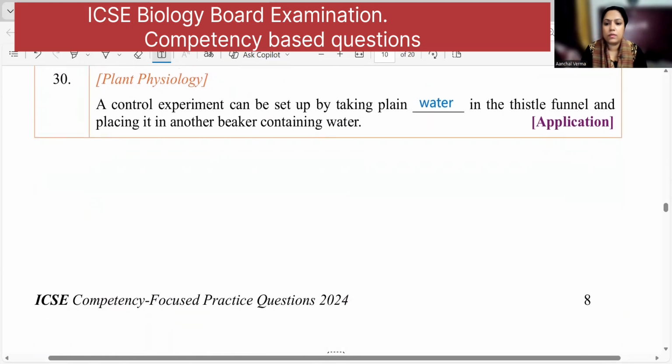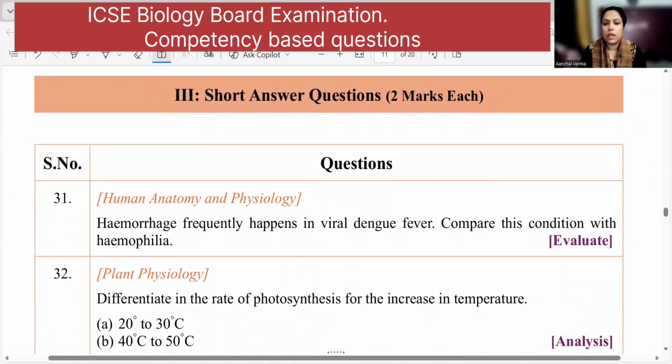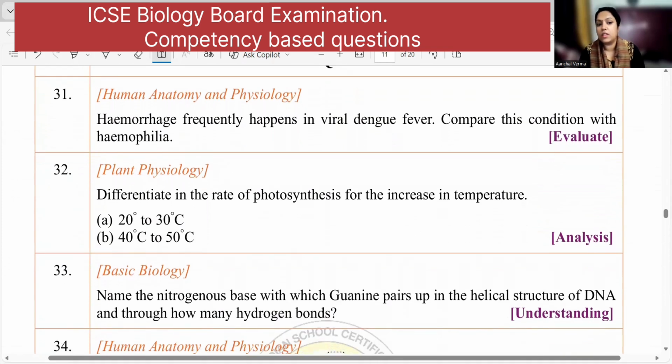Next one, short answers. Hemorrhage frequently happens in viral dengue. Compare this condition with hemophilia. Now in dengue, what happens? Platelet counts drop. So when platelet counts drop, the blood coagulation does not happen, clotting does not happen properly, right? So if platelet counts drop, the blood starts oozing out from the blood capillaries and the hemorrhages are observed. But in case of hemophilia, the clotting factor is missing.